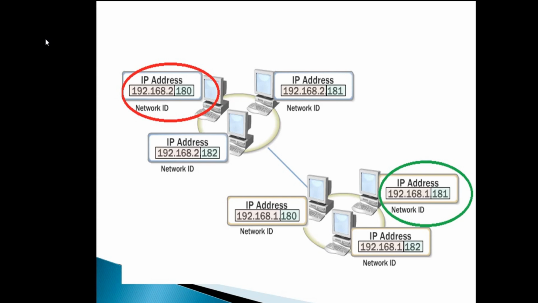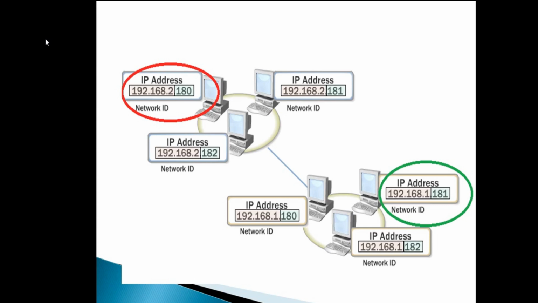Now the address of the network on the lower right side is 192.168.1 and the network on the upper left side has the IP address 192.168.2. The only difference between the two network addresses is the Y octet, but that is enough to distinguish them from each other and from any other network also.